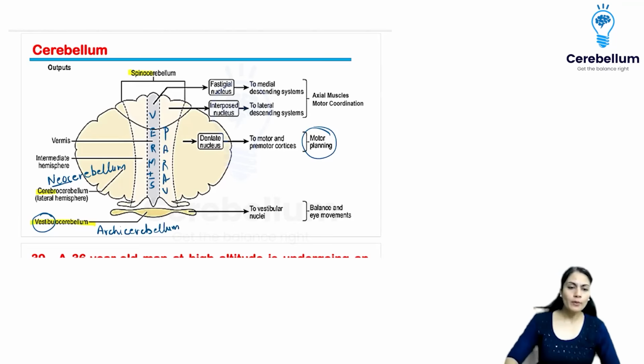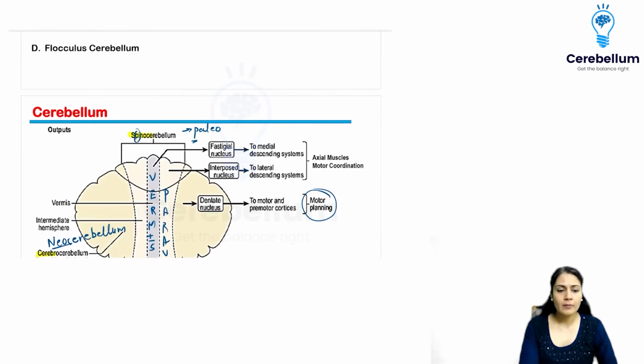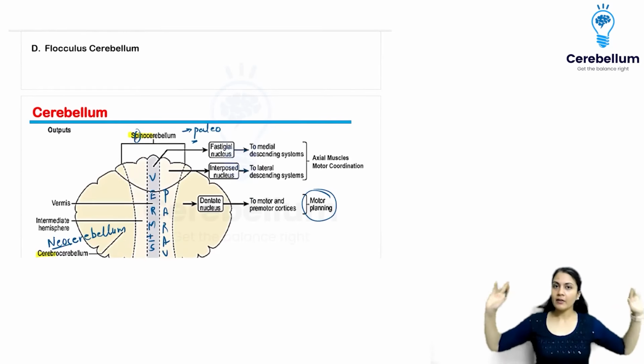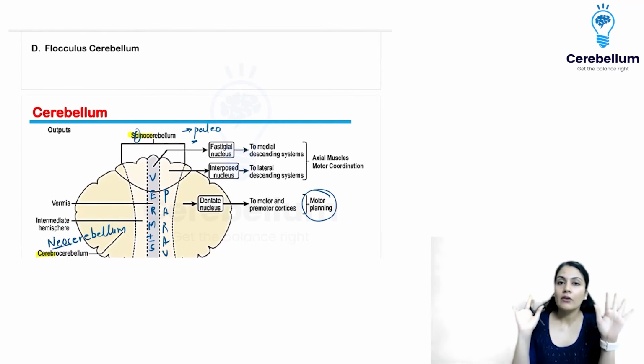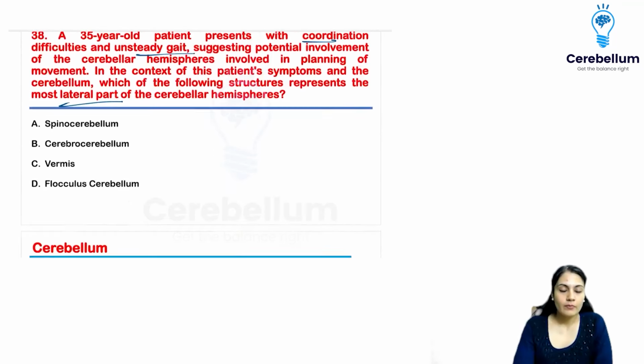The spinal cord part is old, but not the oldest. If it is old, we can call it paleo. So please remember, spinal has a P, so it is called the paleocerebellum. Whatever question they have asked, you should know where things lie and what their function is. The distal muscles are supplied by the peripheral part, because the distal muscles are in the periphery, remember that. They are controlled by the cerebrocerebellum, which is the outermost part of the cerebellum, the neocerebellum.